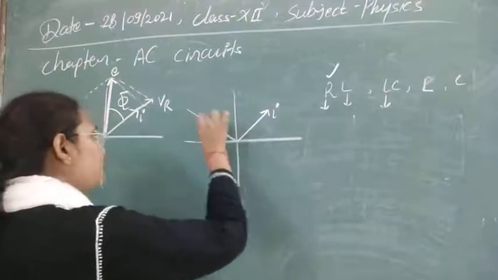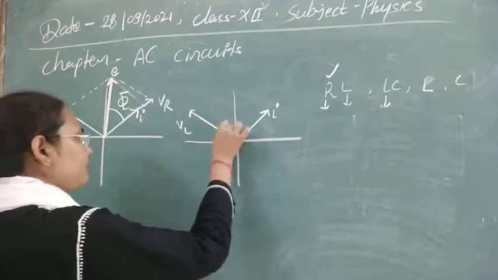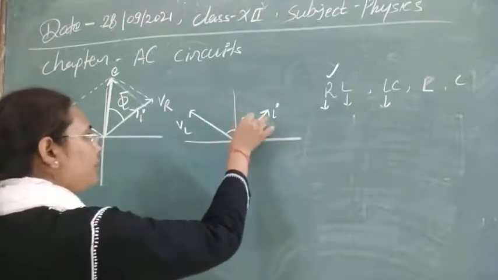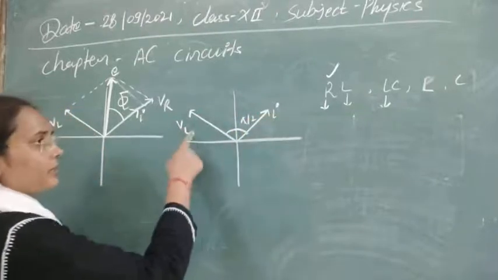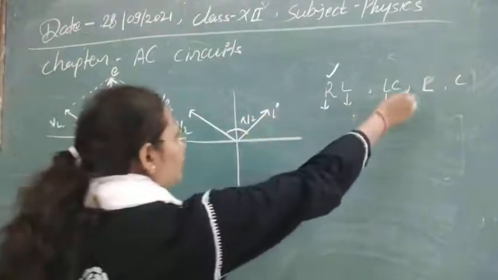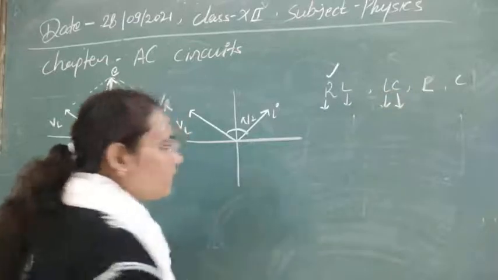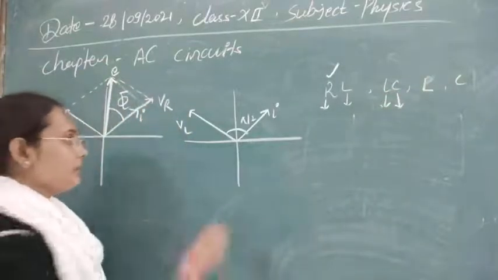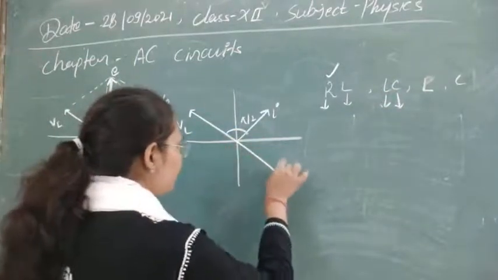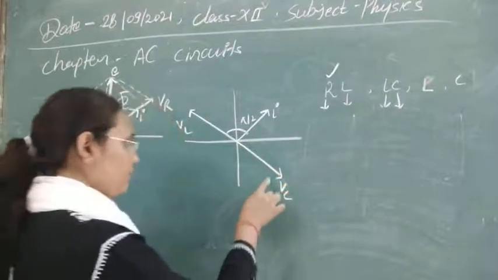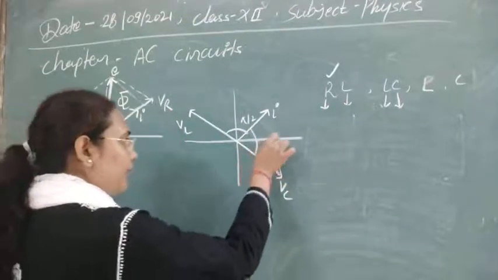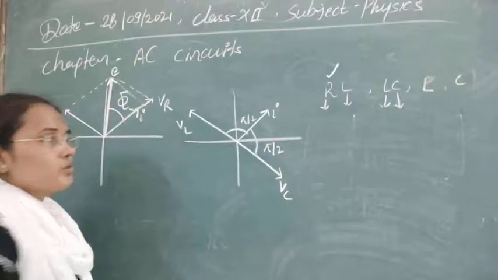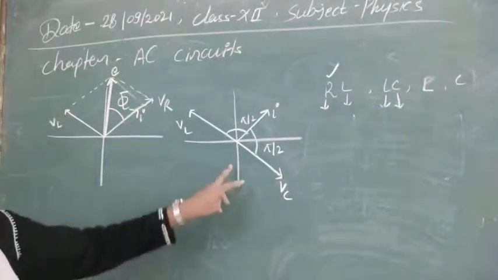Suppose this is the direction of potential, and the phase difference is now pi by 2 between current and potential. For the capacitor circuit, we know that current is leading the potential by pi by 2 phase. So here the potential will be pi by 2 lagging than the current. So this is the phasor diagram for the LC circuit.